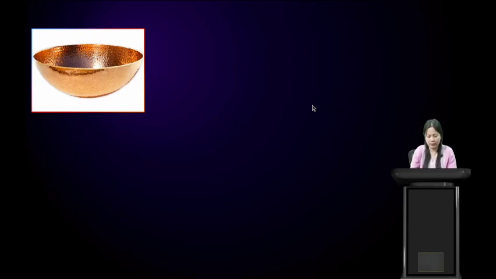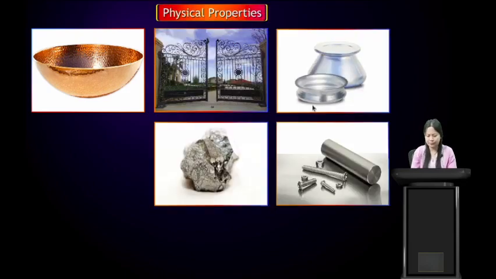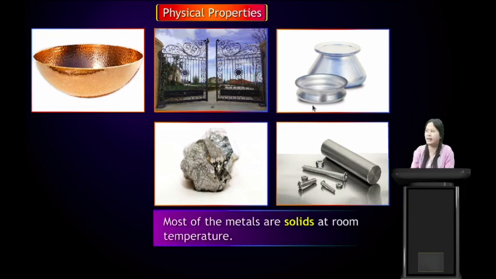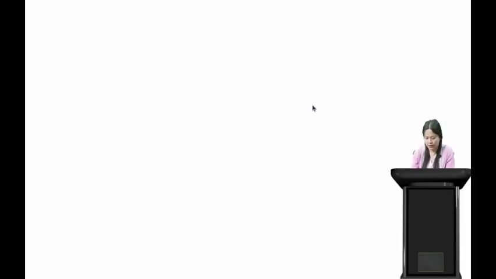So here we see a ball gate, pots, iron nails. First we will discuss the physical properties of metals and non-metals. The physical properties of metals are different from the physical properties of non-metals. So let us see the physical properties. Here we see some examples of metals. We see that most of the metals are solid at room temperature.